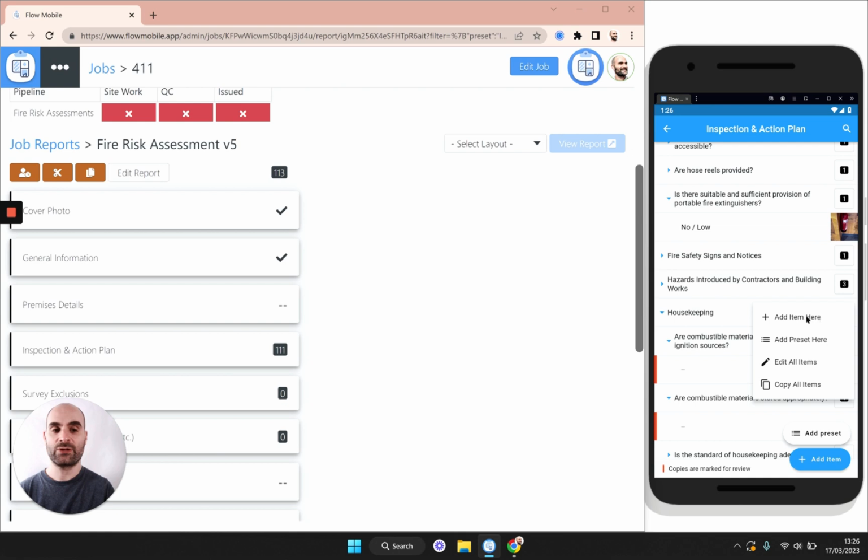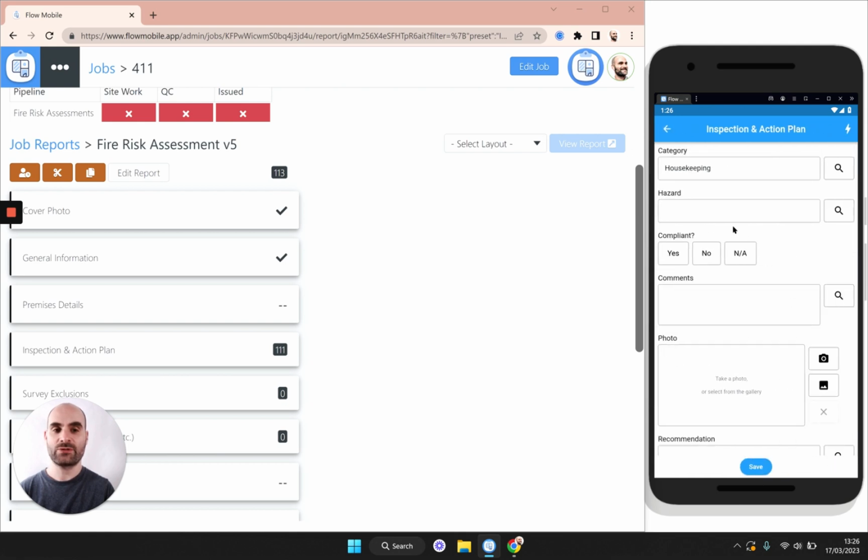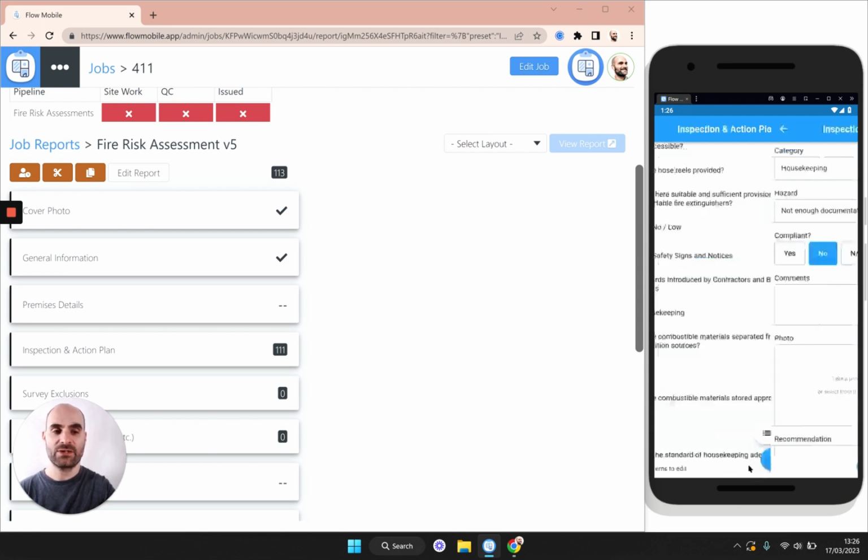I'm going to use a little shortcut to add an item to the housekeeping section. And let's say there isn't enough documentation. So we can just create our own hazard here, write some notes, and take some photographs.